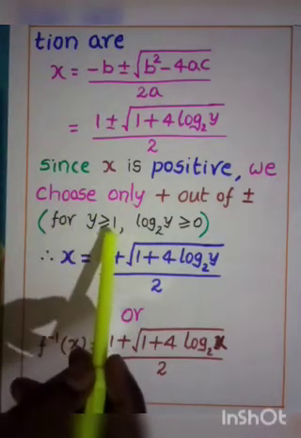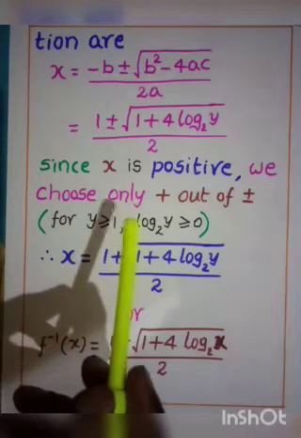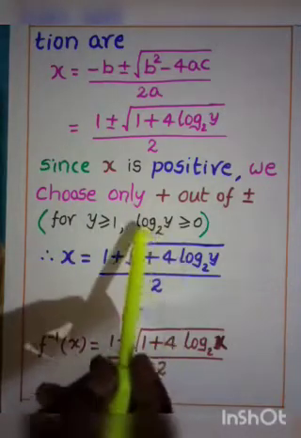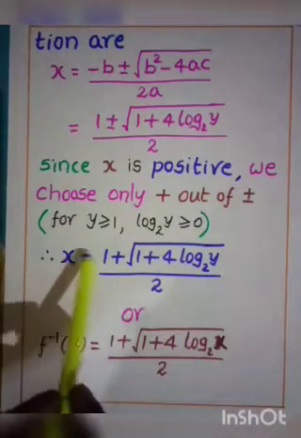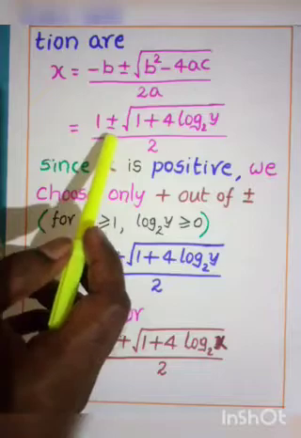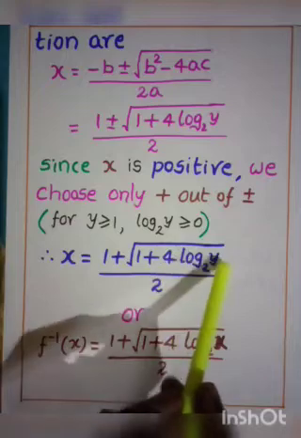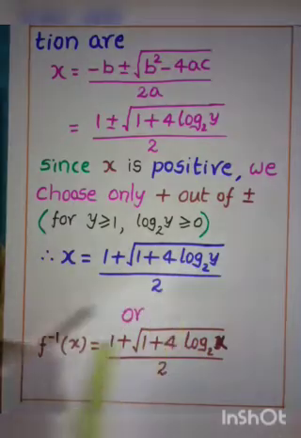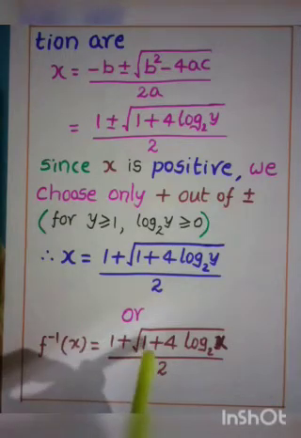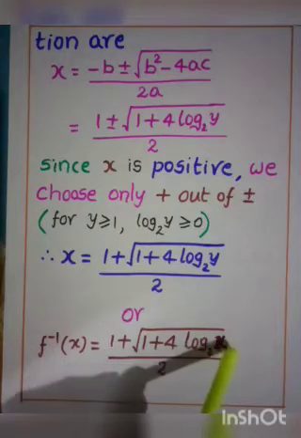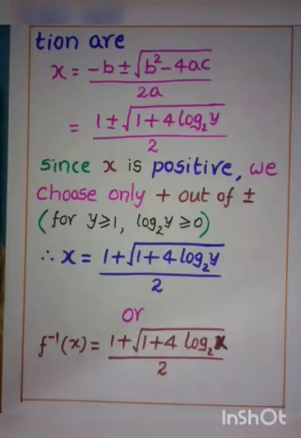Because for y values also, if you observe the codomain values, y is greater than or equal to 1. That implies log y base 2 is also greater than or equal to 0. Therefore x is equal to 1 plus, not plus or minus, we are taking only the plus sign here, 1 plus square root of 1 plus 4 log y base 2, whole divided by 2. Or f inverse of x is equal to 1 plus square root of 1 plus 4 log x base 2, whole divided by 2. This is the inverse of the given function. Understood, my dear children? Right.